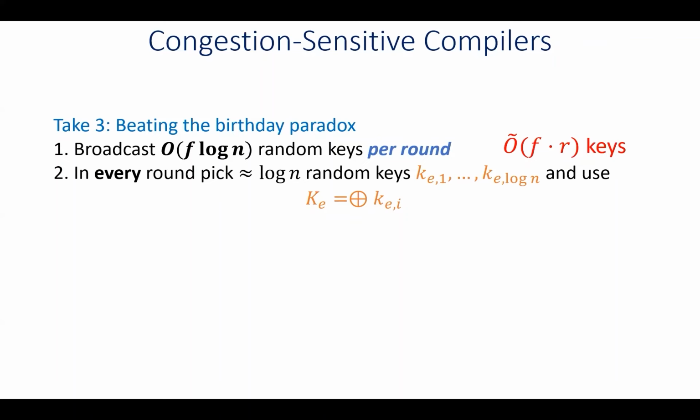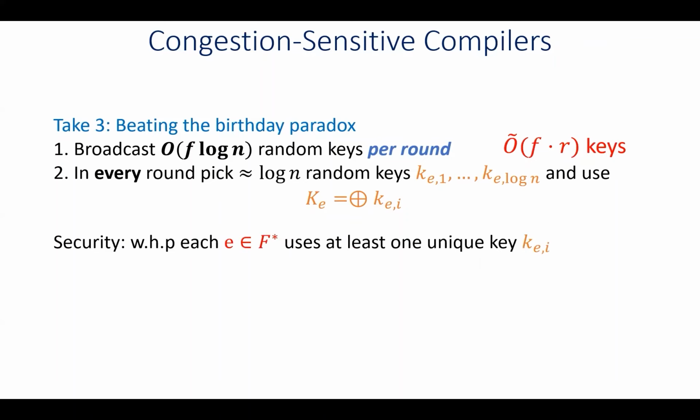As for security, it holds that with high probability for each adversarial edge, we are going to use at least one unique key in this XOR in order to encrypt the message sent over this edge. So here again, we get that the security holds with high probability.